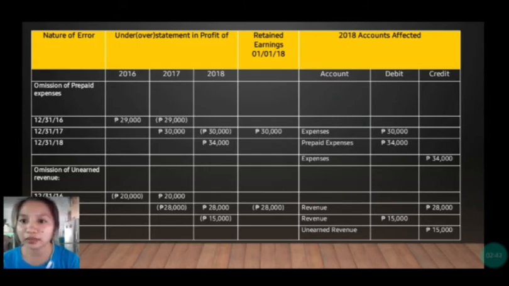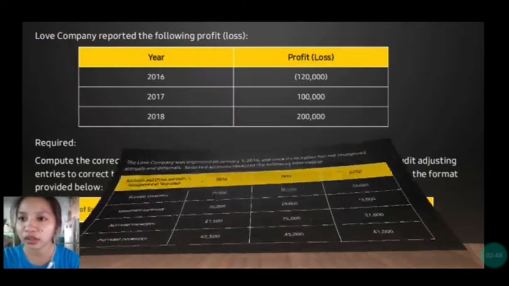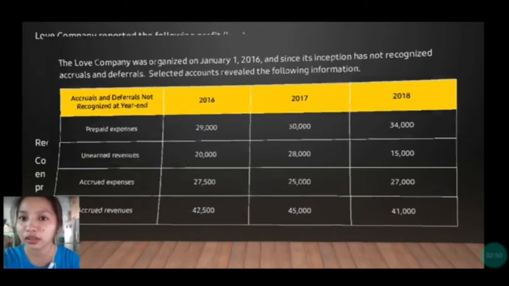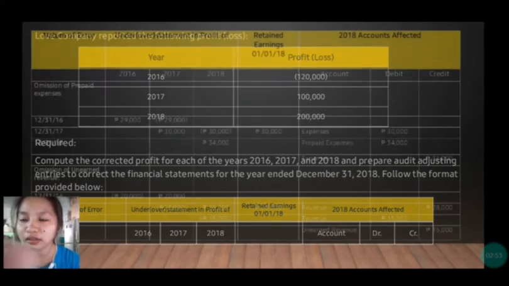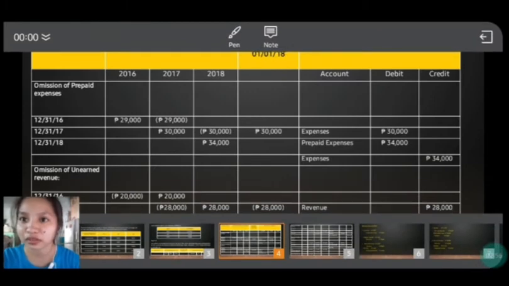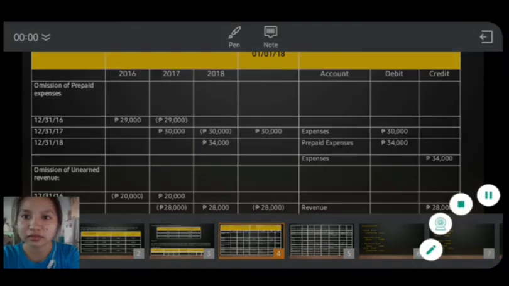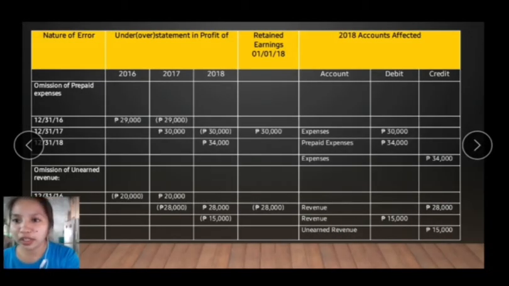And then for 2017, we have 30,000. So in 2017, we have understated here, and in 2018, we have to overstate it for 30,000 in order to correct the error made in 2017.